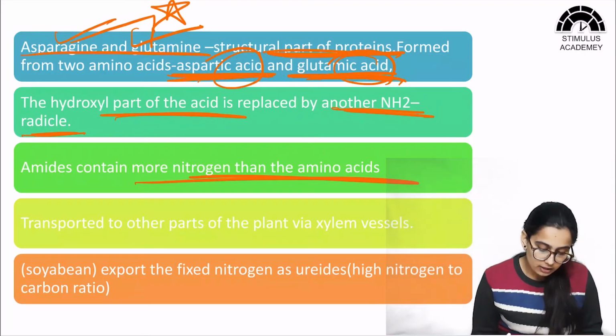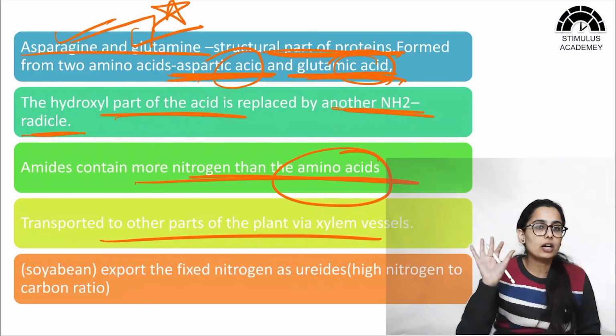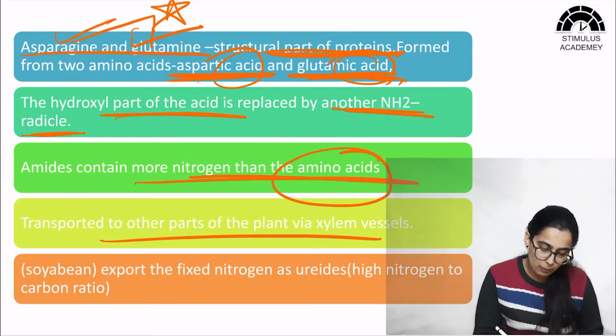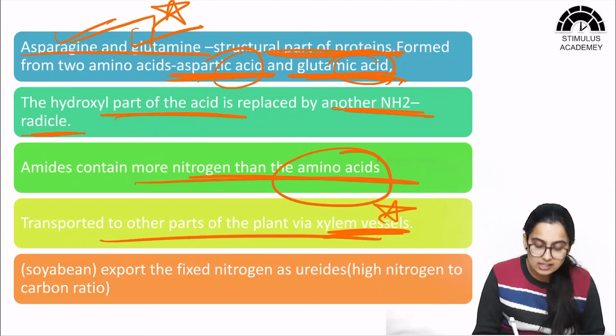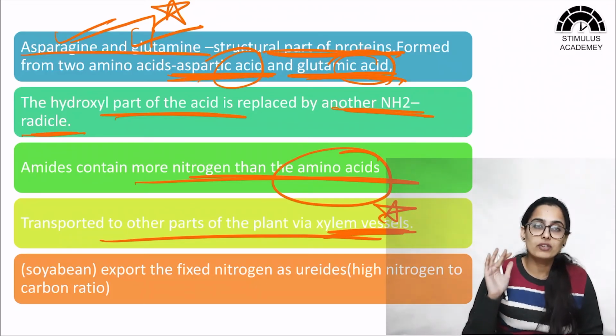Okay, and now these amino acids can be easily transferred from one part of the plant to another with the help of what? With the help of xylem vessels. So please note this, that the transfer of amino acids here takes place with the help of xylem vessels.